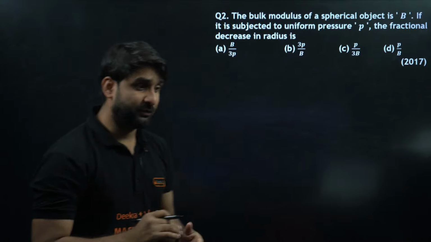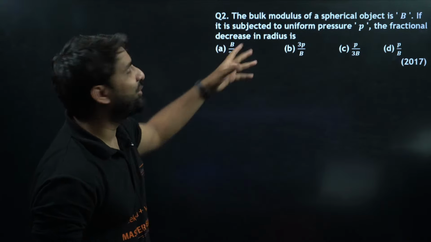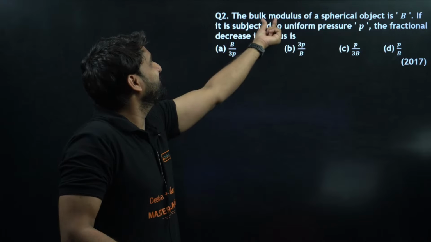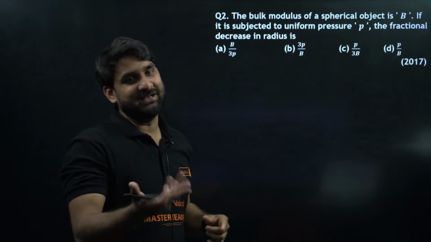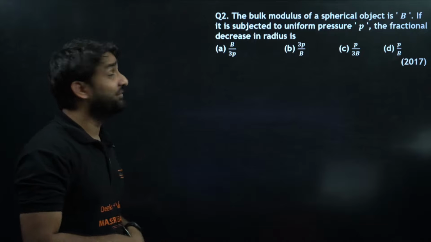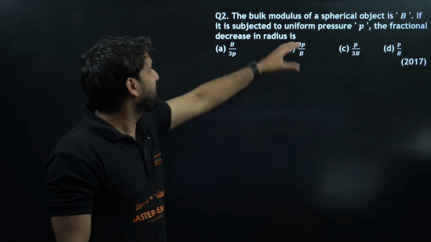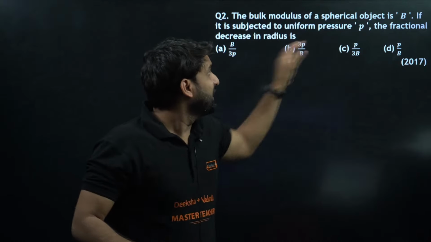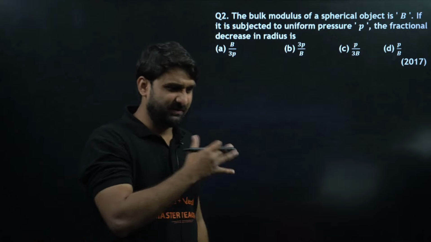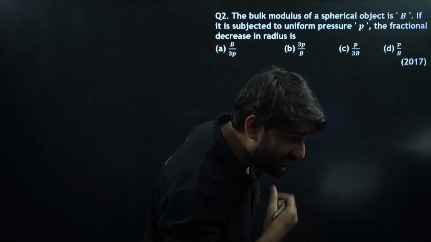Okay, very important and good question. So this question is the bulk modulus. If you just hear the word bulk modulus, it indicates this question is from mechanical properties of solids, because we have the bulk modulus of a spherical object, and we are pushing that object with uniform pressure. So what will be the fractional decrease in radius? Very easy question.